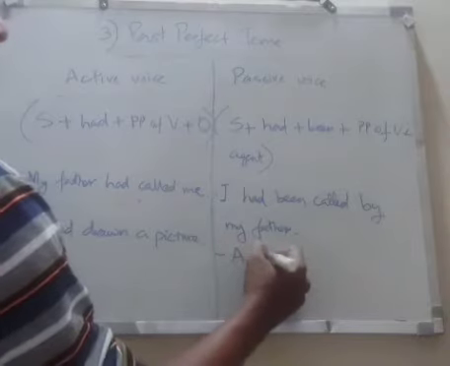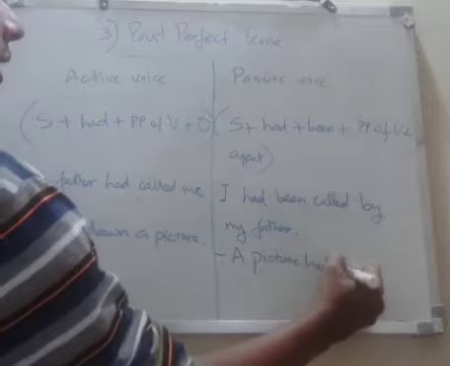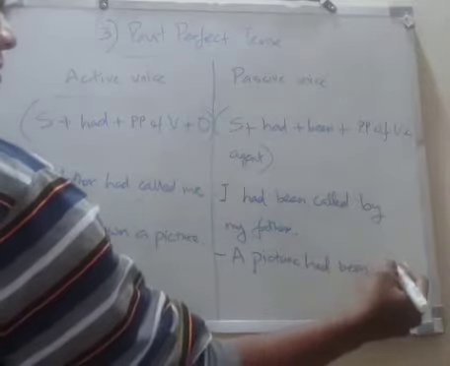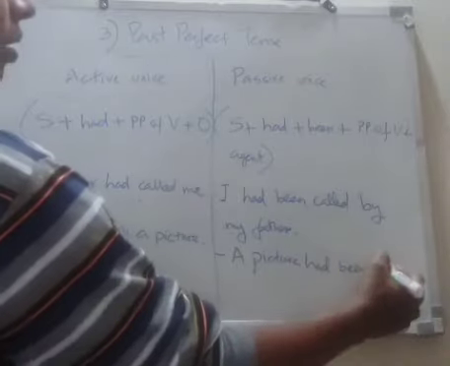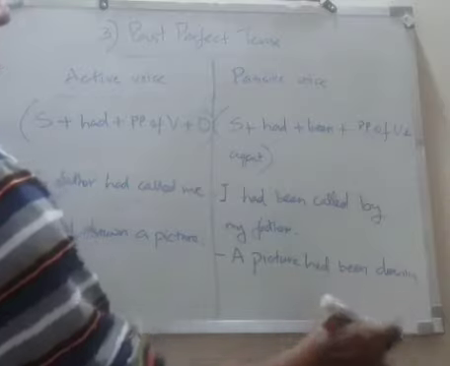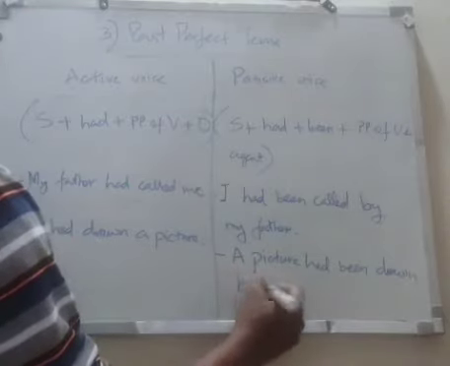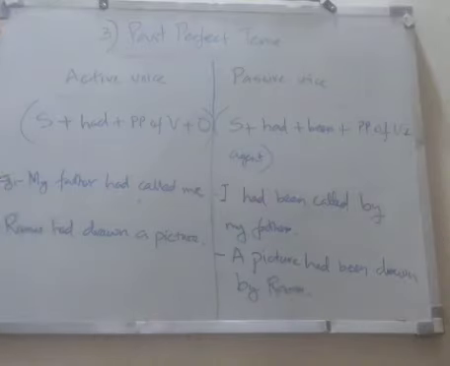A picture had been, then here is past participle form of the verb drawn itself, drawn. A picture had been drawn by Ramu. So that will be the passive voice.